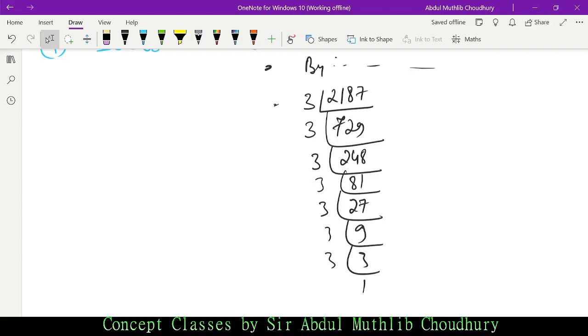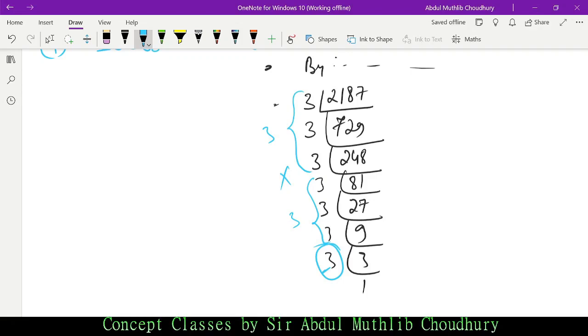See, how many triplets do we have? We have 3 triplets. So 3 into 3, isn't it? Is this last 3 in a triplet? No. So we have to remove this. Why?